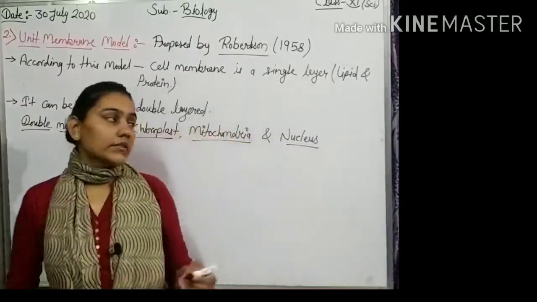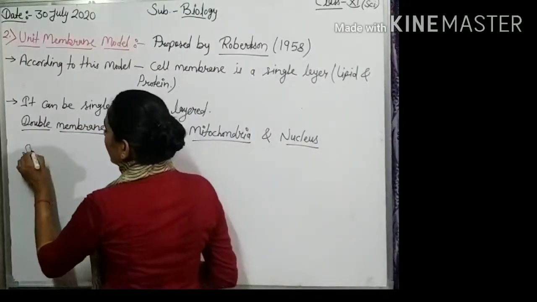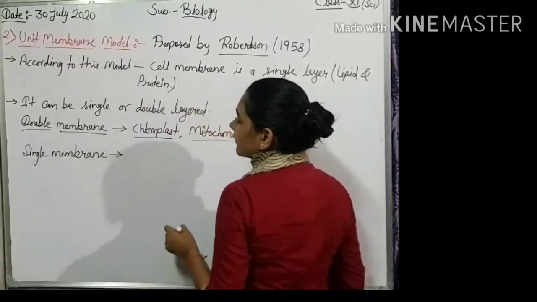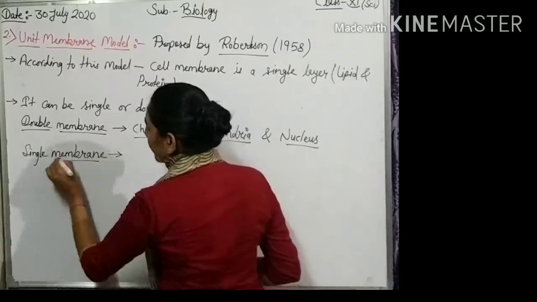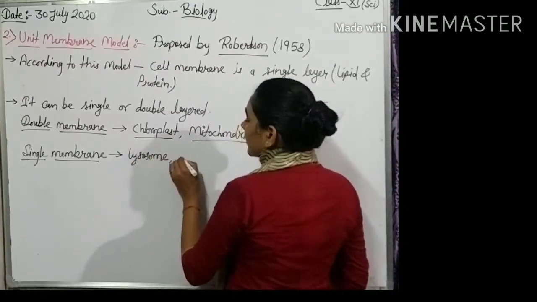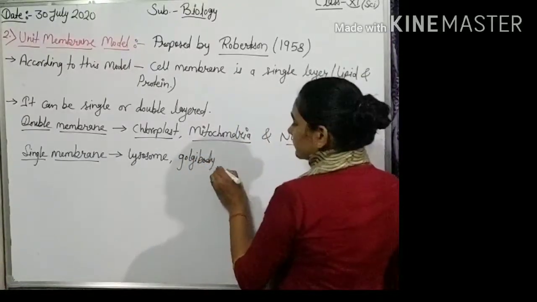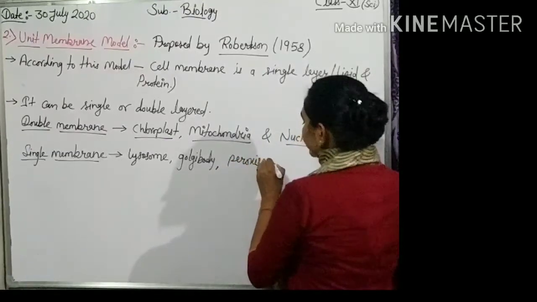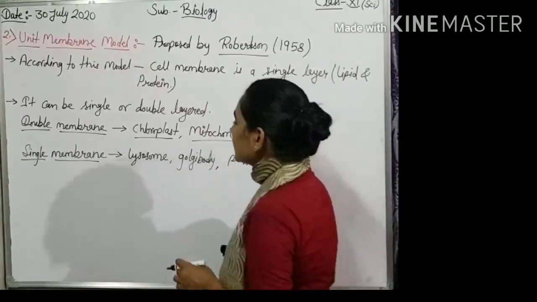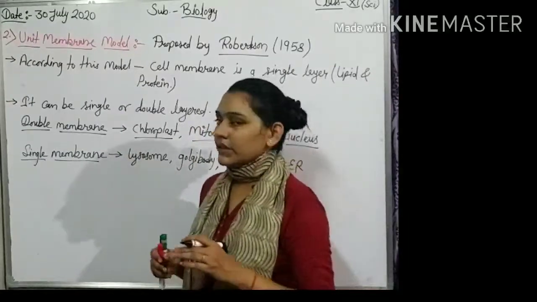Chloroplast, mitochondria, and nucleus have a double membrane, outer and inner, and a single membrane is found in the remaining cell organelles like lysosome, Golgi body, peroxisomes, endoplasmic reticulum, and all other organelles except chloroplast, mitochondria, and nucleus. Single membrane is also the form of the cell membrane.